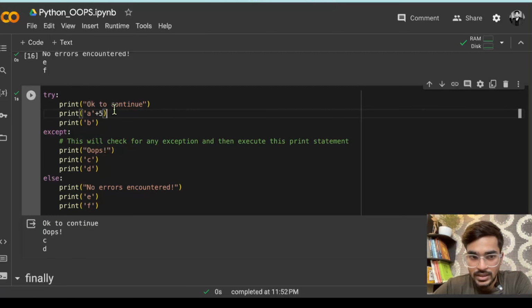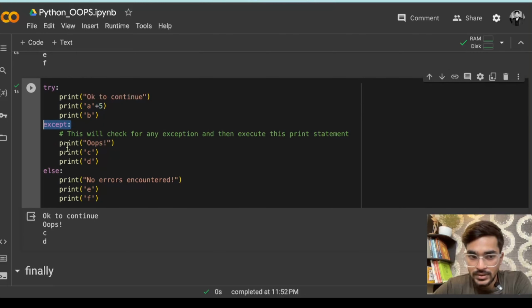Next, small a plus 5: this is the print statement that has an error. Since this has an error, it will directly jump to the except block. In the except block it will print whatever you've put here, so "oops", C and D, it will just print, and now it will not go to the else block. So if there is an error in the try block, it will go directly to the except block only, and it will not go to the else block.